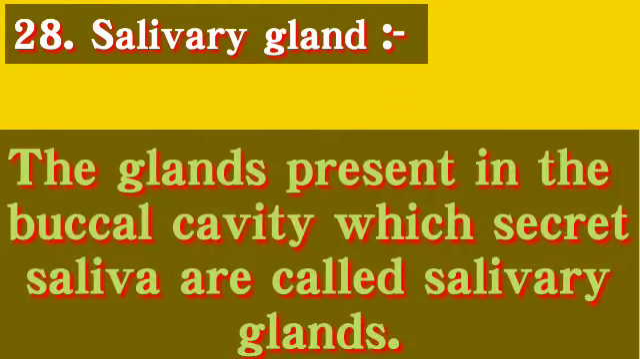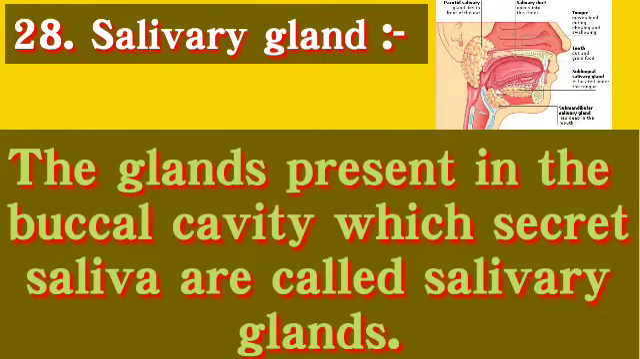Next keyword, salivary gland. The gland present in the buccal cavity which secretes saliva is called salivary gland. In the figure, you can see the various types of salivary glands at various positions in the buccal cavity. They secrete saliva, which has enzymes also that help in digestion of starch.